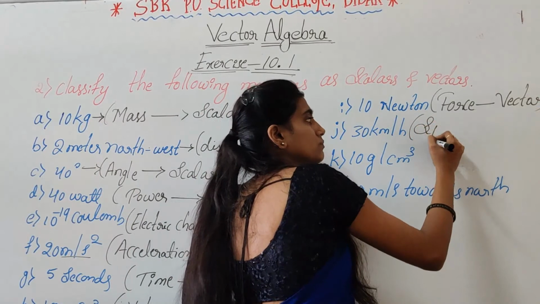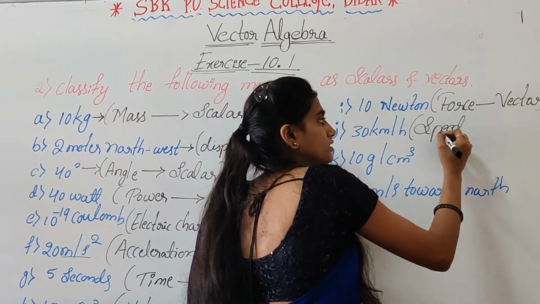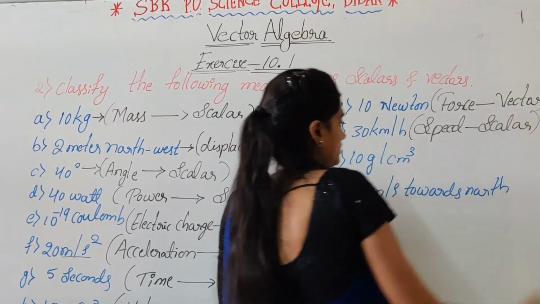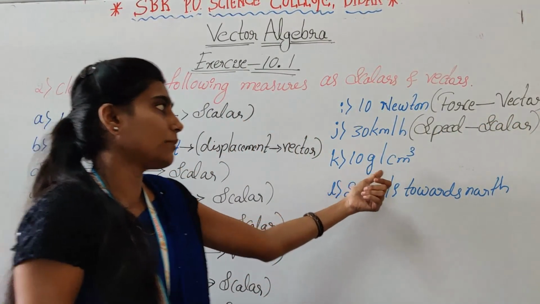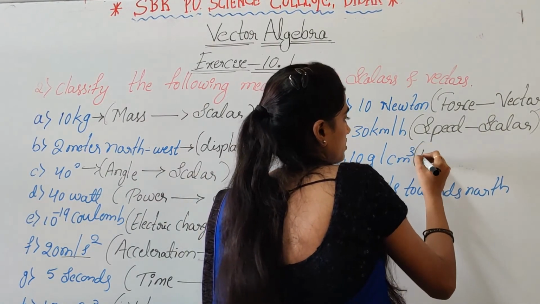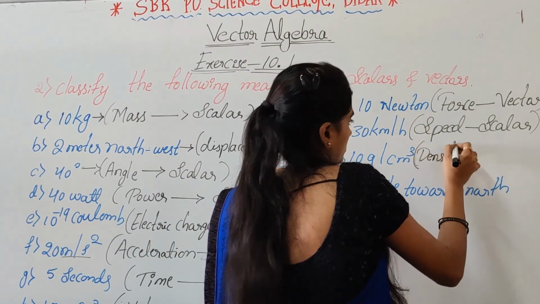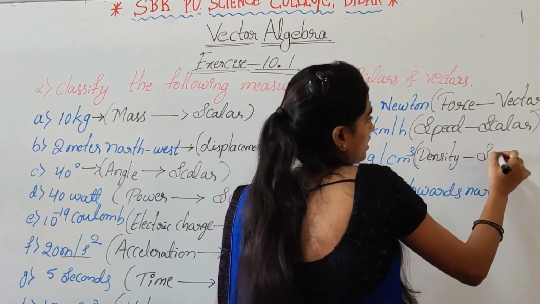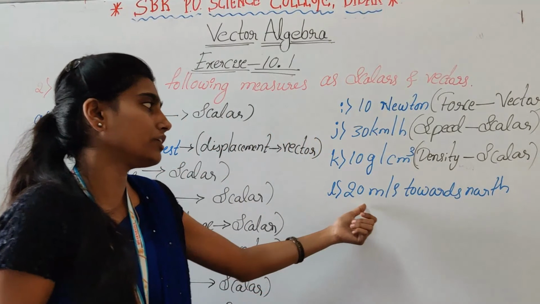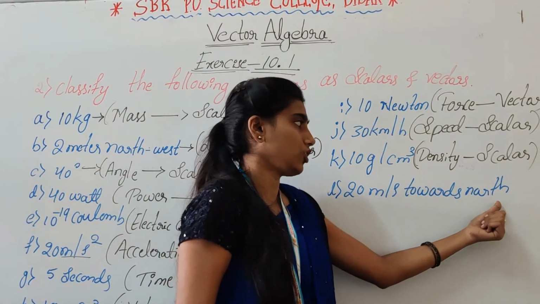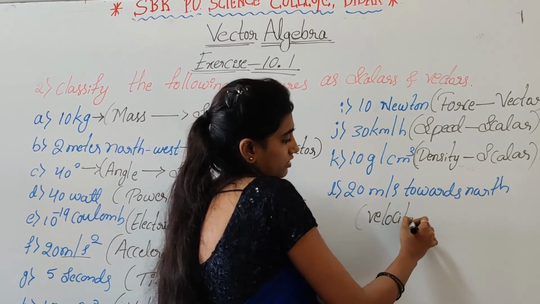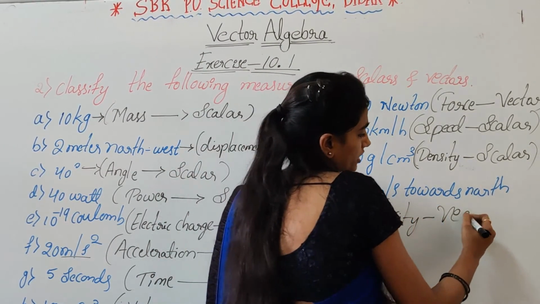This one is speed. Speed is a scalar quantity. The next one, 10 gram per cm cube. This is density. It is also a scalar quantity. Then 20 meter per second towards north. This is velocity. It is a vector quantity.